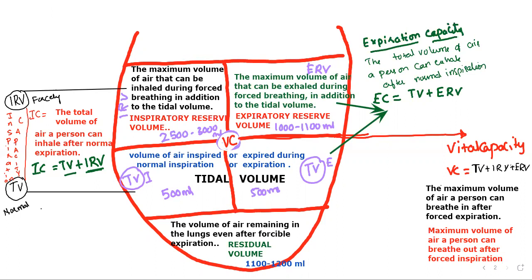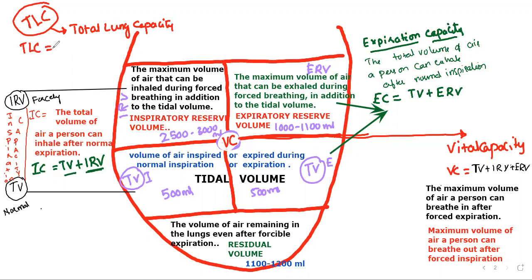Okay, then the final conclusion will give total lung capacity. What is your lung capacity? If it is asked, what can you say? Total lung capacity: volume of air present in the lung.